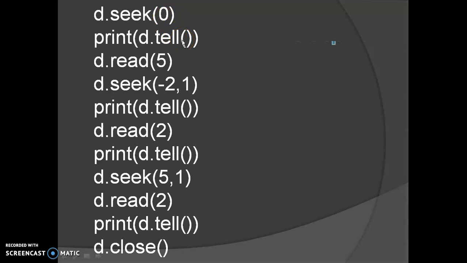After that, what will be the place? It will be again at 0. So this statement d.tell is displaying 0. This is the result of d.tell. Then again I have read 5 bytes from the file. So after reading 5, what will be the current place? 5. Then from 5, if we subtract 2, what will be the current place? 3. So this d.tell will display 3.